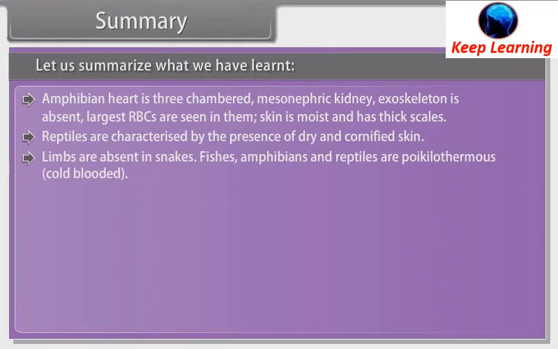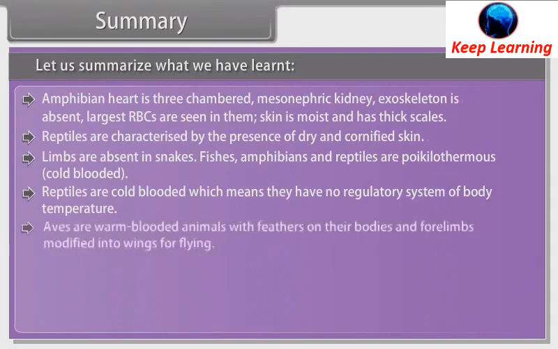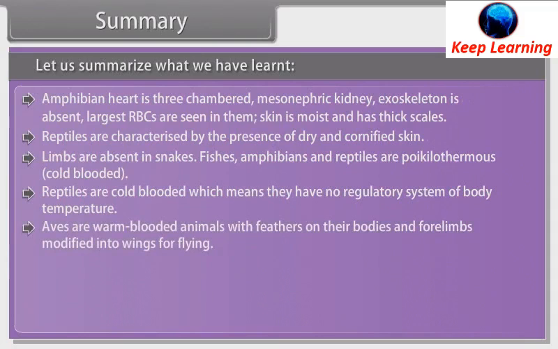Fishes, amphibians, and reptiles are poikilotherms, that is, cold-blooded. Reptiles are cold-blooded, which means they have no regulatory system of body temperature. Aves are warm-blooded animals with feathers on their bodies and forelimbs modified into wings for flying. Four-chambered heart is found in birds.